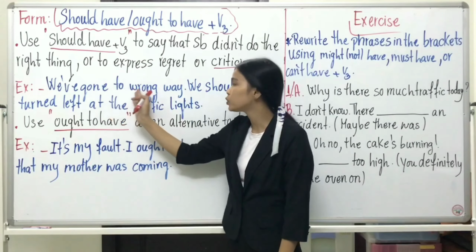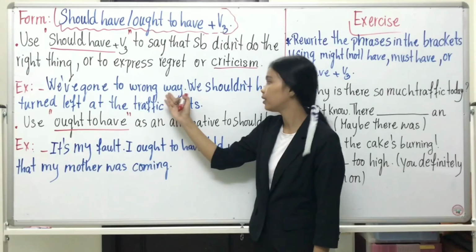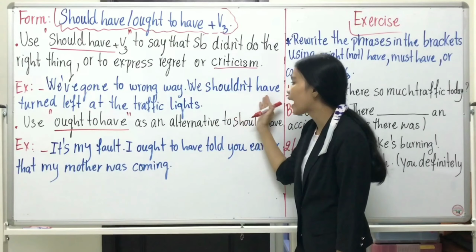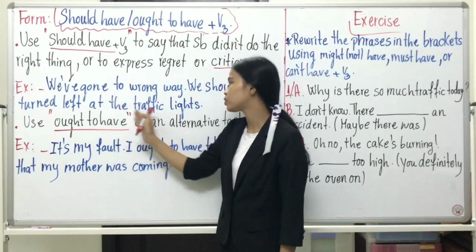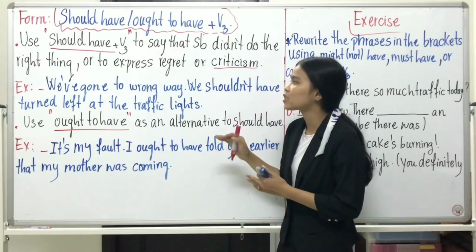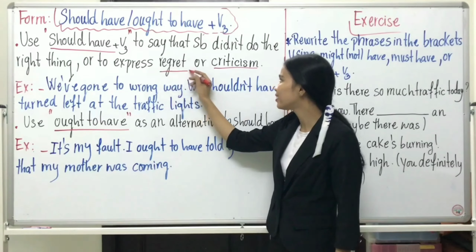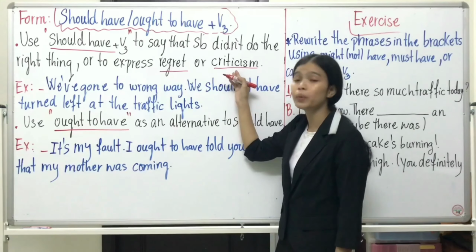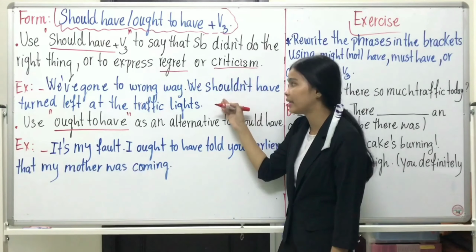We have gone the wrong way. We shouldn't have turned left at the traffic lights. So here, you express regret or criticism to somebody.